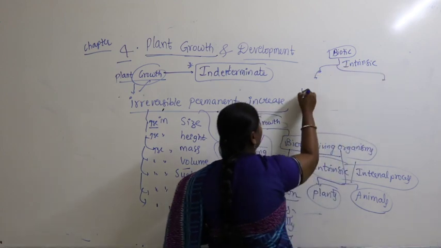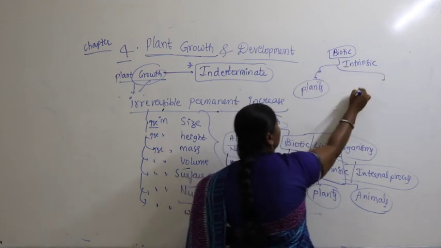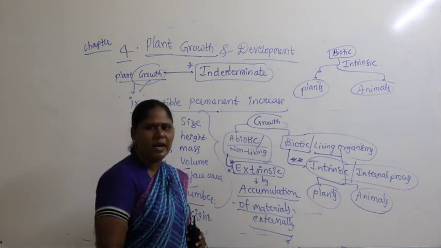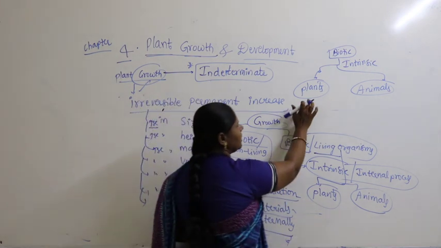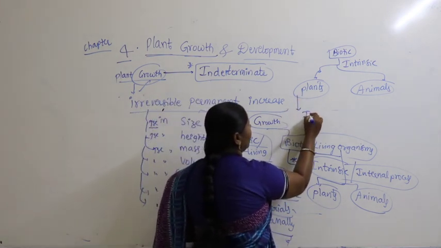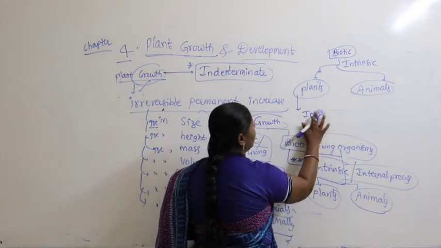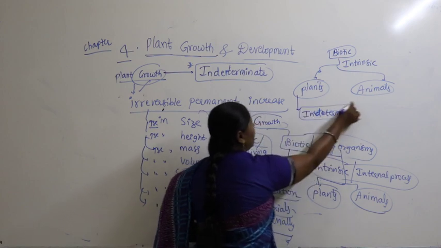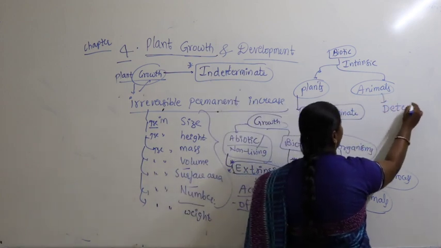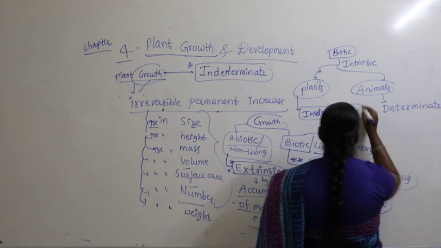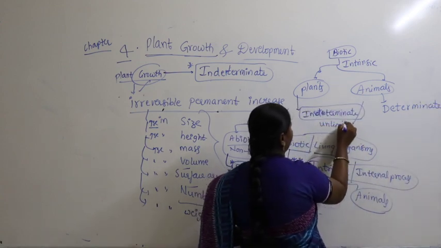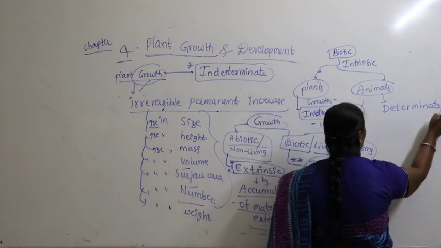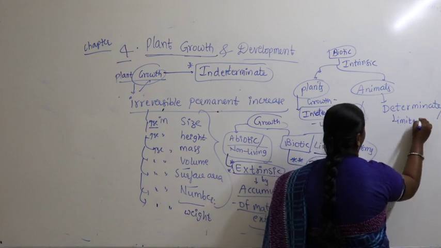So, what are we studying here? Plants, and then animals. What happens in case of plants here? In case of plants, the growth is said to be indeterminate. We write this as indeterminate. And in case of animals, it is said to be determinate. Or we write here unlimited growth, the growth is unlimited. Here we write the growth is limited.